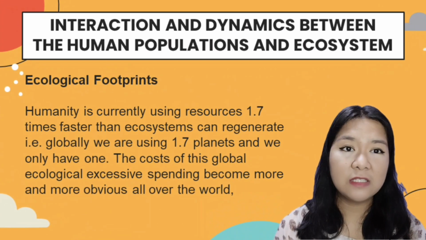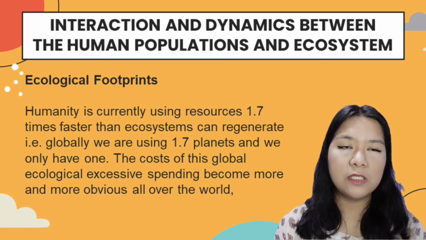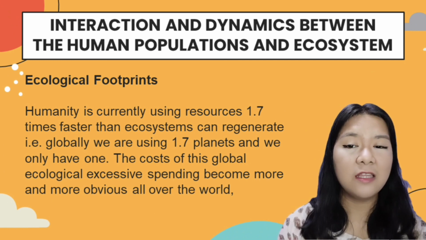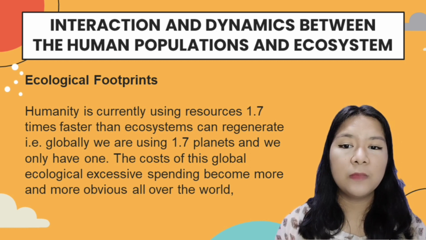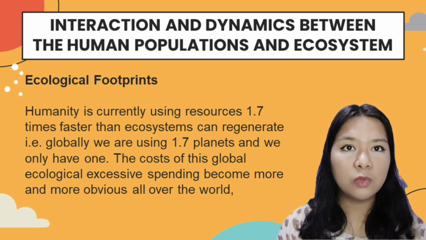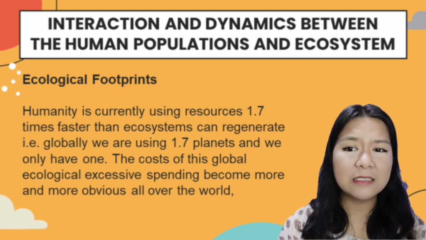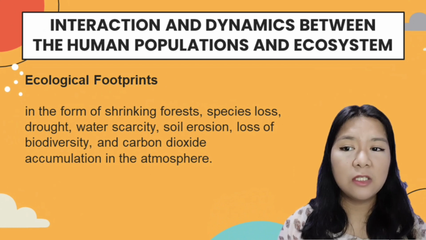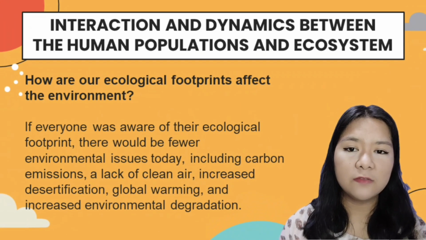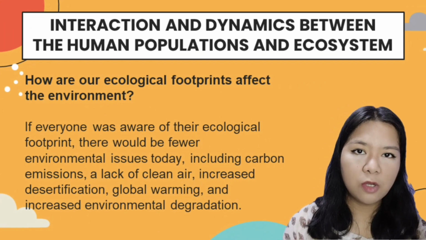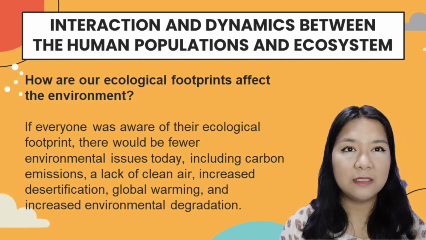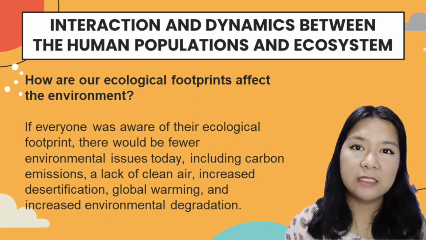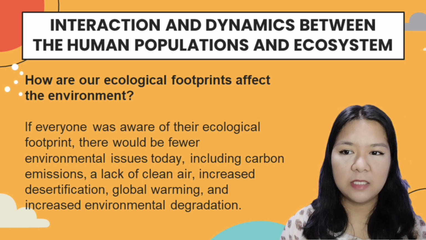And also, in terms of the data gathered, humanity is currently using resources 1.7 times faster than ecosystems can generate or can produce. Such ecological excessive spending would result in a more visible act of shrinking forests, species loss, drought, water scarcity, and many more. So how are our ecological footprints affecting the environment? In terms of a collaborative answer, if everyone was aware of their ecological footprint, there would be fewer environmental issues today, and such examples are seen in the PowerPoint at the back.